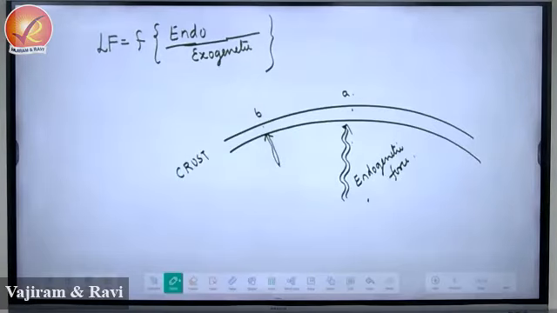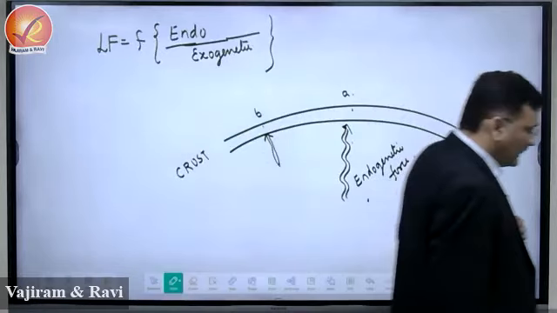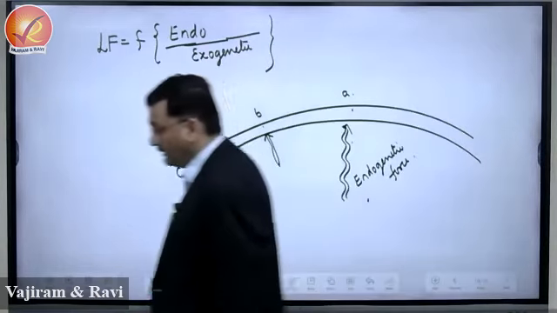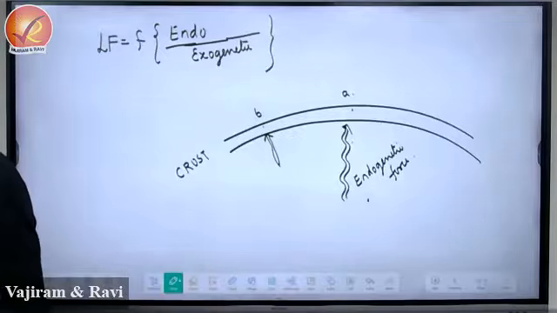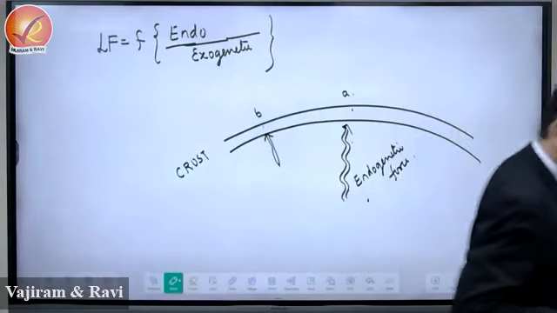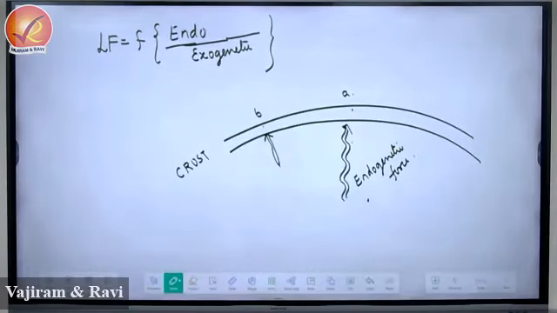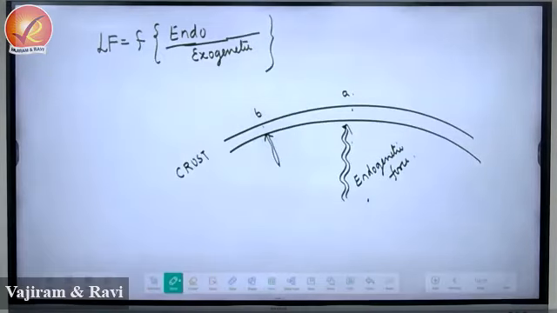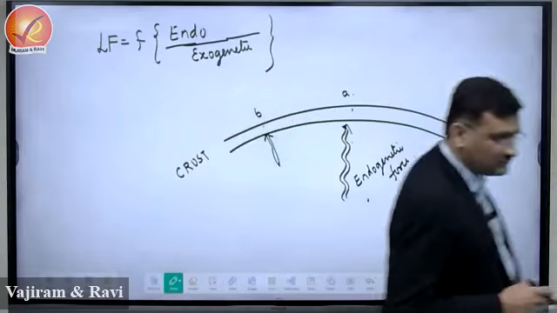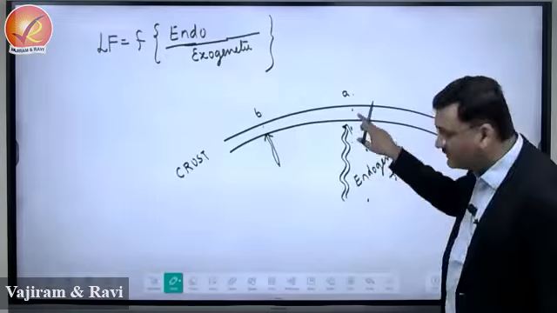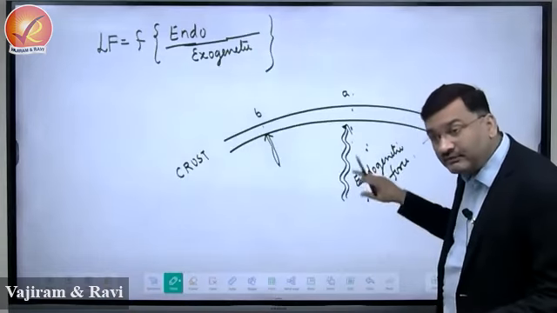Note there, crustal stability of a region is determined by frequency and intensity of endogenetic force. Okay. So this location A is unstable because the intensity of the endogenetic force is high, frequency is high.